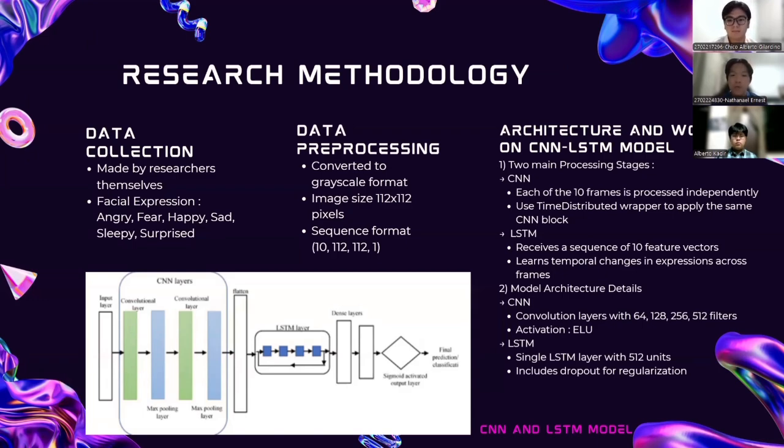As for the data preprocessing, each image frame is converted to grayscale format, and its size is standardized to 112 times 112 pixels, and the pixel values are normalized into the range of 0 and 1 by dividing each value by 255 to stabilize the training process. The processed frames are rearranged into a sequence with the final shape of number of frames 10, height 112, width 112, and color channels of 1.